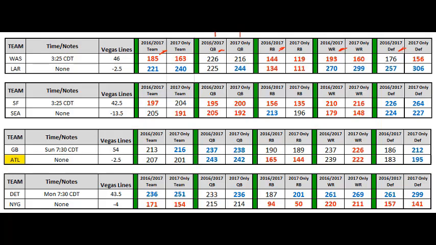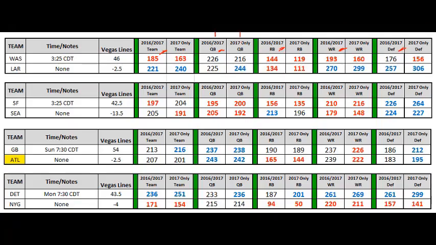If this is week 2 as we record this, we've only got data from week 1, whereas last year we had data from all 16 weeks. The problem with last year's data is that things have changed, right? Teams have drafted new players, they've traded players, maybe they have a different quarterback in some cases, so it could be misleading. So, at least for a while, we're going to give you both the combined 2016-17 and then the 2017 only.